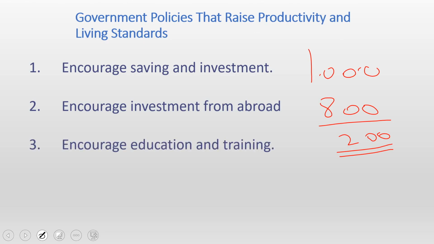The third point is to encourage education and training. The more educated people are, the more trained people are, the more productive they will be. And the more productive they are, the more they will contribute to real GDP per capita and standard of living.